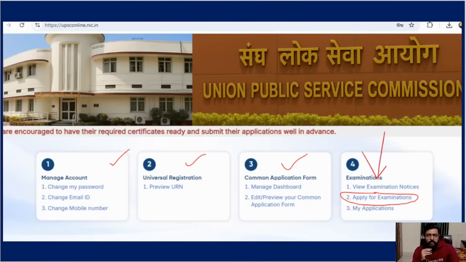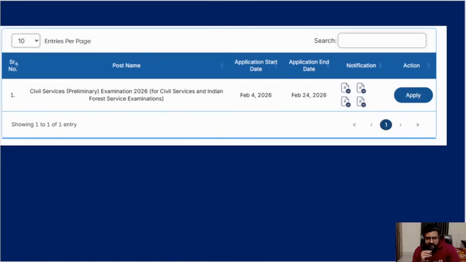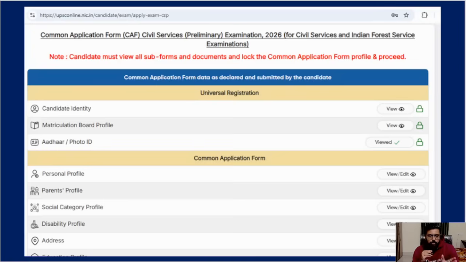So you've seen the notification, now you're going to apply for the exam. When you click apply for the exam, again the same thing, but along with the PDF, one apply button will come. At that time you see only view exams. Now you did apply exam. When you click apply, it will go to the new portal where you have to do a lot of things. A lot of filling is there.